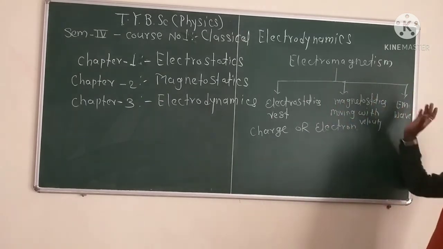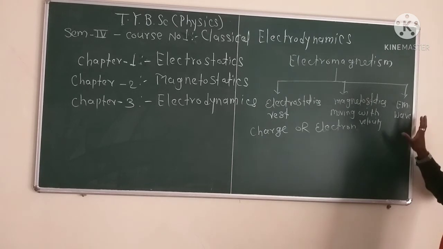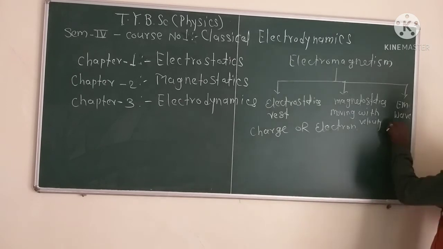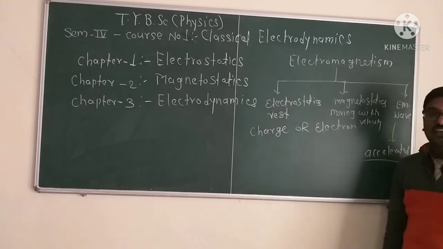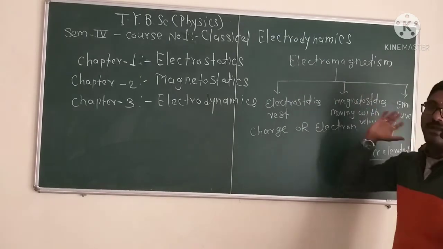The third basic bifurcation is the electromagnetic wave. In electromagnetic wave, it is also a study of charge, but the charge is accelerated. This is the basic bifurcation of electromagnetism.